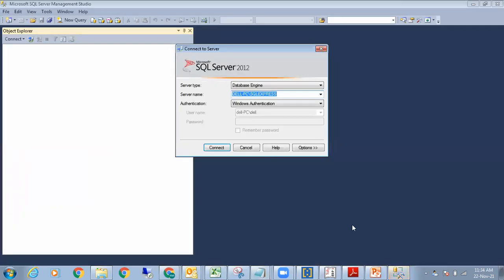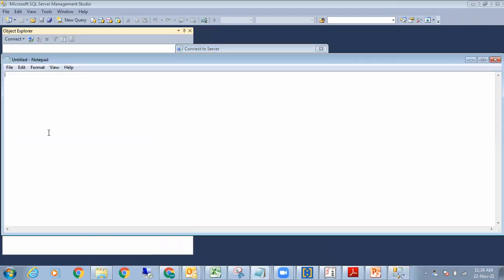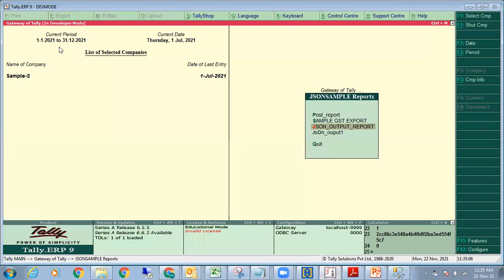Now, sir, there is one particular thing which you might find useful: how to do the incremental load at the database level. Because I extract the data from Tally, and my display from and display to date could change.